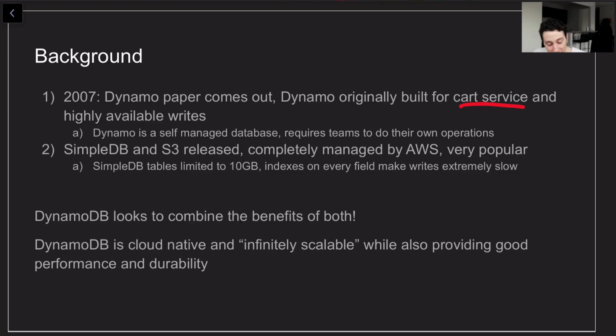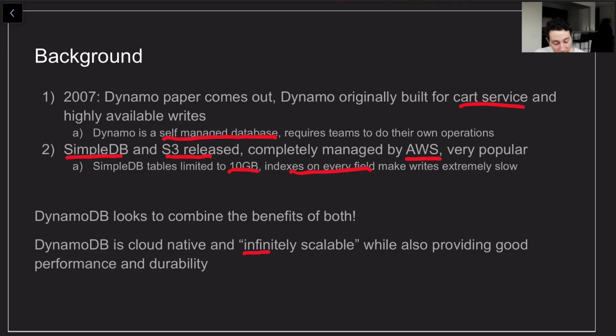That being said, you have to self-manage that database, which is bad because your developers have to do a ton of operational work on actually maintaining it, and you just don't want to devote your resources to that. So around the same time, SimpleDB and S3 are released from Amazon itself, and basically the idea there is that those are going to be completely managed by AWS, and as a result they are very popular. SimpleDB limits table sizes to 10 gigabytes, and has indexes on every field, which makes it pretty impractical to use, yet at the same time Amazon saw it still had a ton of traction within the company. So they wanted to create DynamoDB to combine the benefits of both.